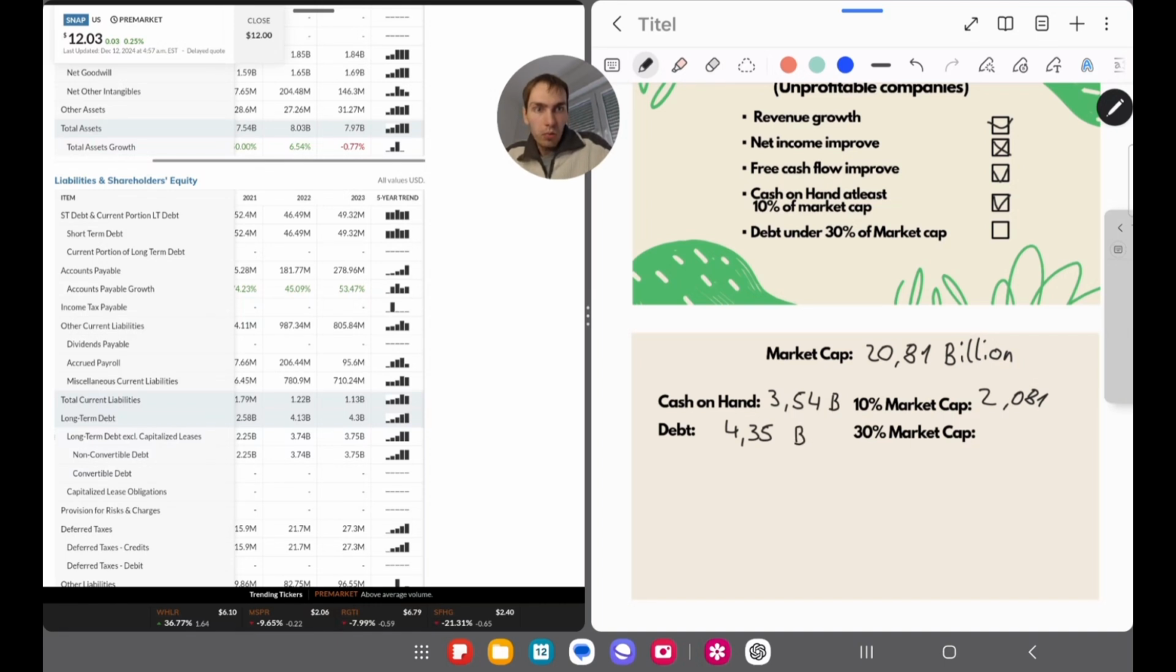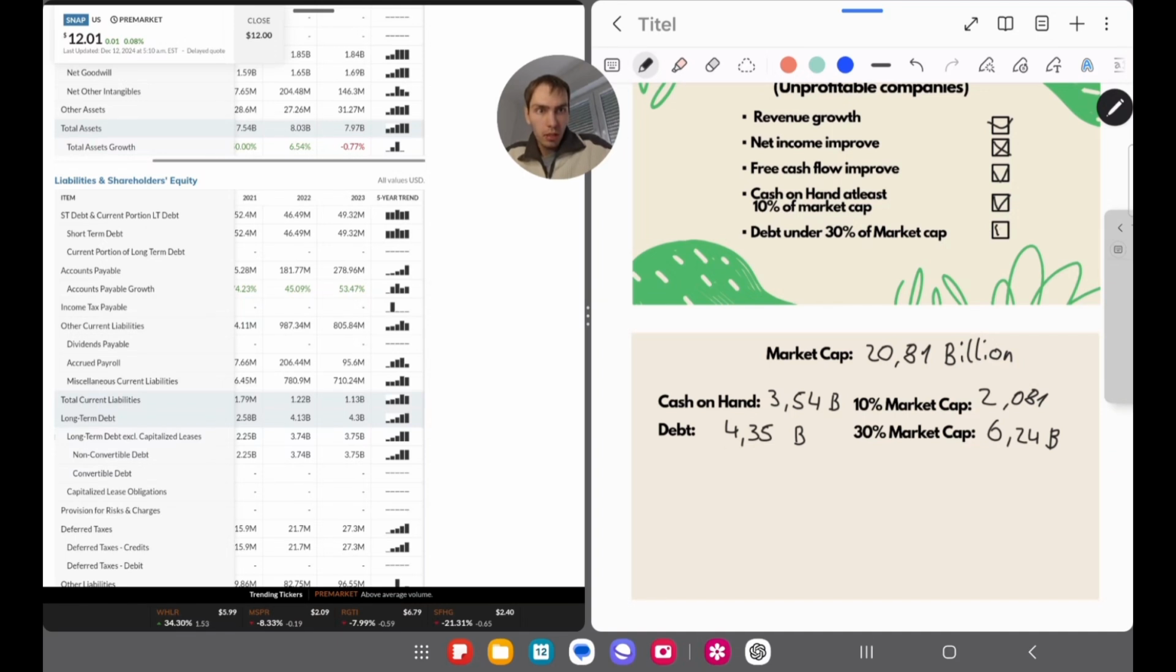Now we want it to be under 30% of the market cap. So we're going to take the market cap, 20.81 billion, and multiply it with 0.3, and then we have the 30%. So how much is this? One second. Okay, we can see it is 6.24 billion. So the debt should be under this number, and as we can see here, it's under the number.